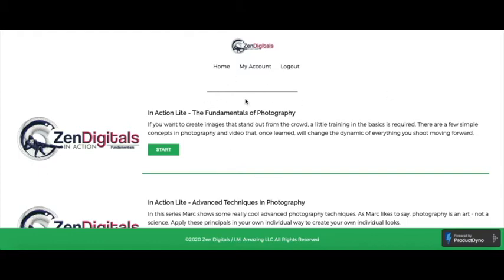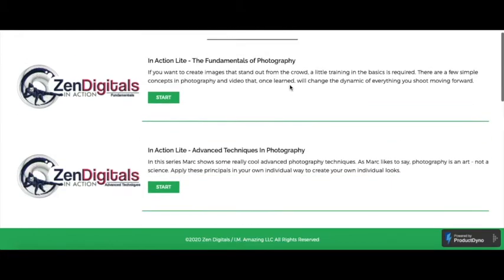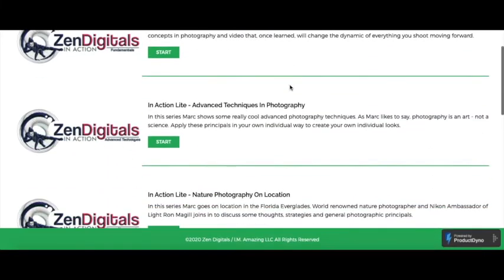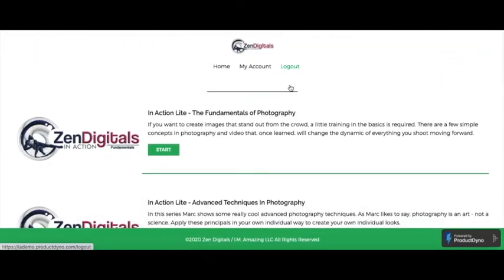Alright, I'm here in the members area of InAction. In a nutshell, InAction is a video course related to photography, videography, and editing. I will be walking you through all the features and the modules that it has. InAction is going to get launched on 16th of July and the launch day will end on 20th of July. The front end price of InAction is $12 and it has few upsells and downsells which I'll let you know